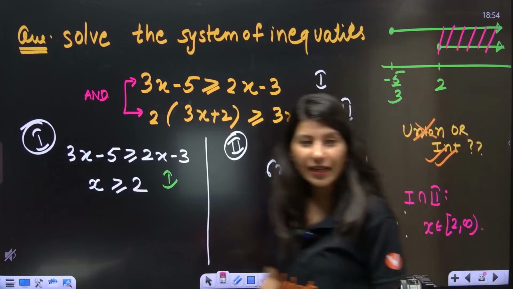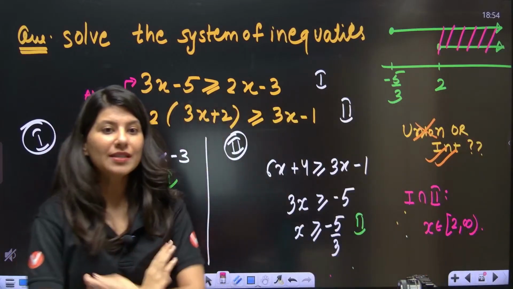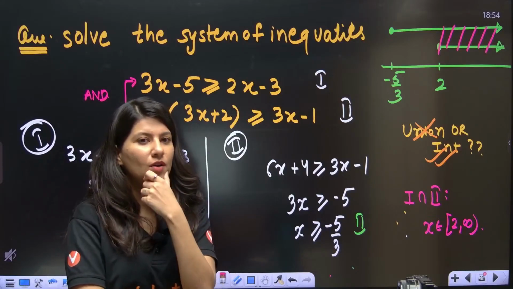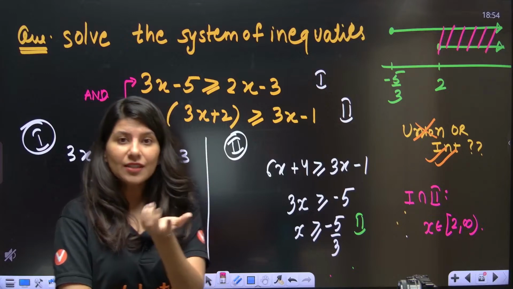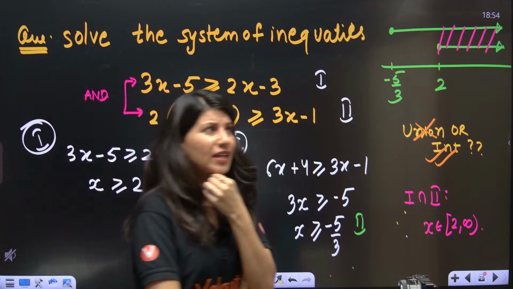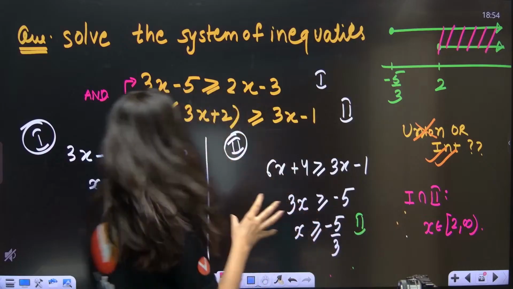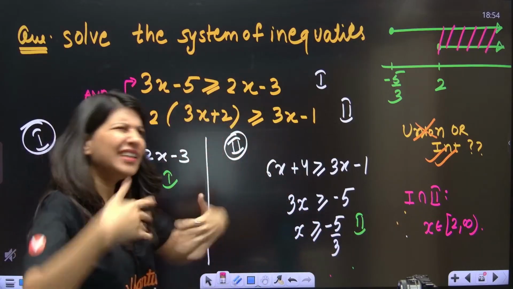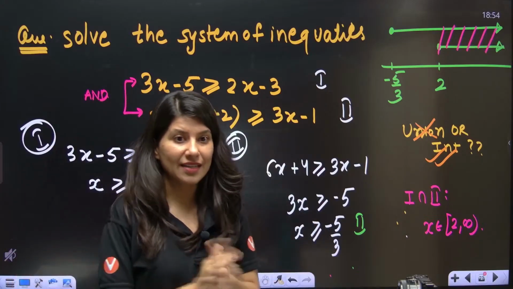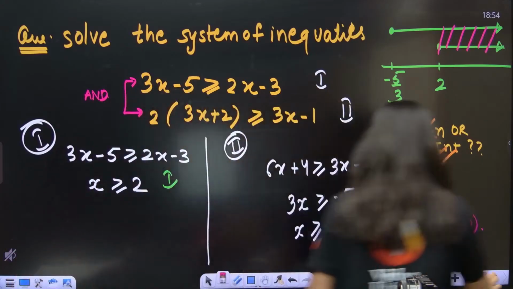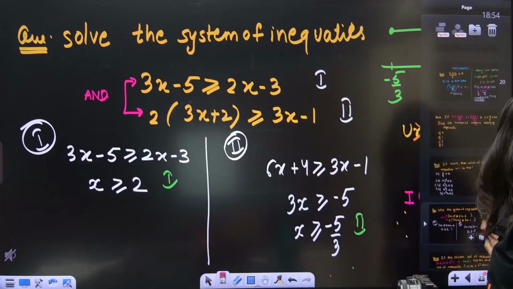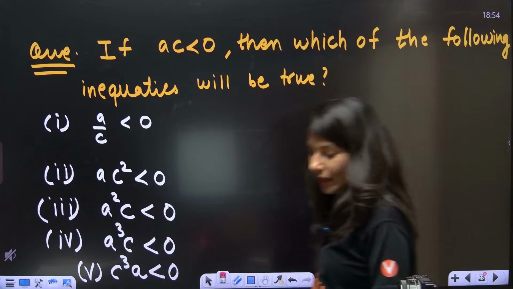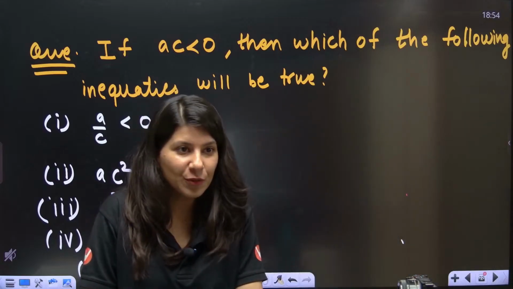Okay, all right. So next time, whenever you are stuck and you are feeling, ma'am, I am not understanding whether to take union or intersection, you just need to think about it: whether I want both inequalities to get satisfied or I want either of both inequalities to get satisfied. Everybody, are you getting it, understanding it? Now, based on the inequalities, I have one question for you.